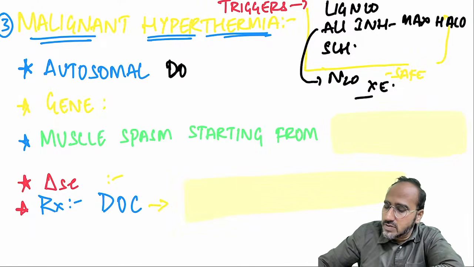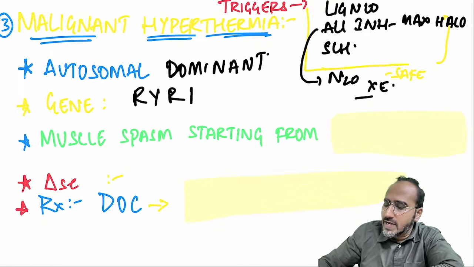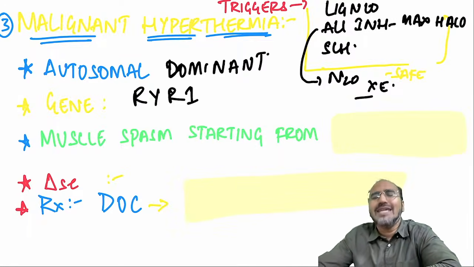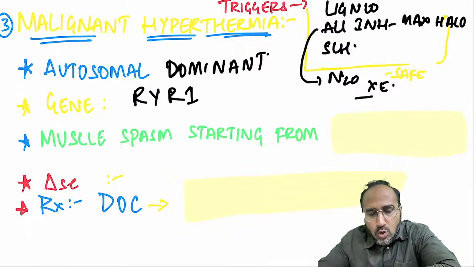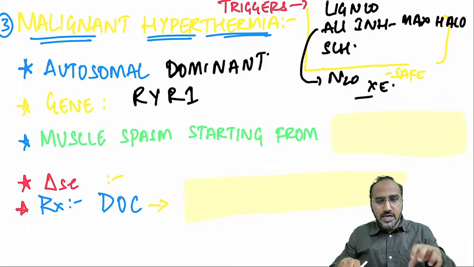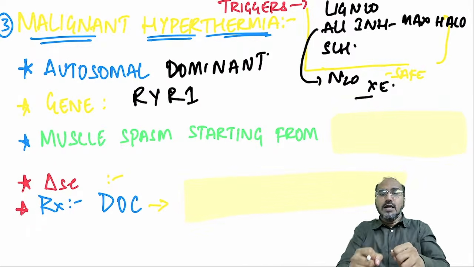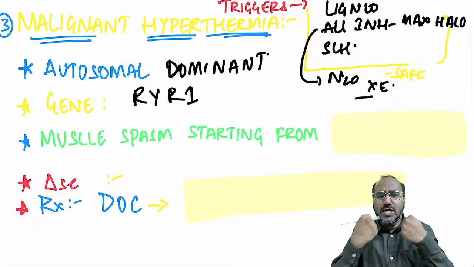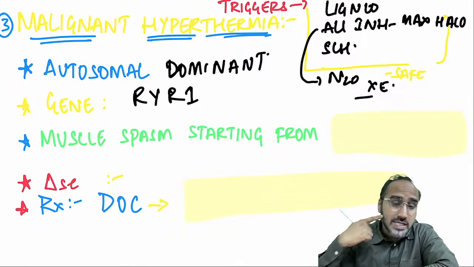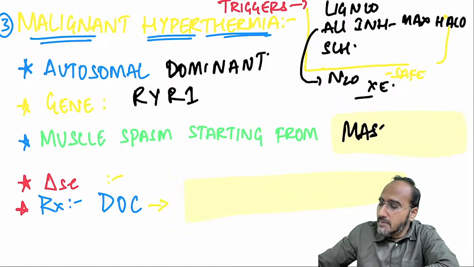What is malignant hyperthermia? It is usually seen in autosomal dominant patients. Okay, what is the gene responsible? RYR1 gene is responsible. And if you give succinylcholine, or if you give any of the triggering agents to an autosomal dominant patient, it will go towards the abnormal ryanodine receptors and it will stimulate the ryanodine receptors. Once the ryanodine receptors are stimulated, there will be rapid release of calcium. Due to that, the patient will develop what? Muscle spasm. This muscle spasm usually starts from what muscle? Masseter muscle. Thereby the whole body gets involved.